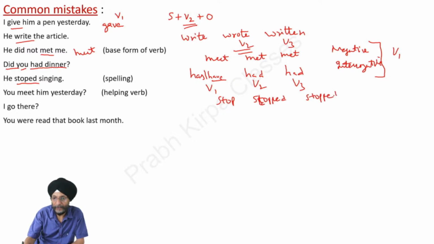That is, P is doubled. Here P is single. We have to add one P while writing the verb: he stopped singing.